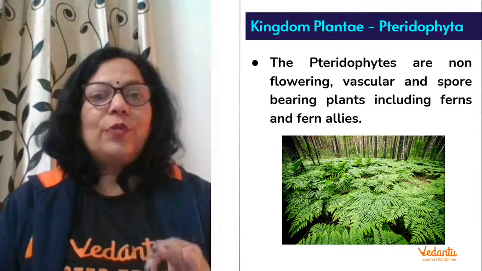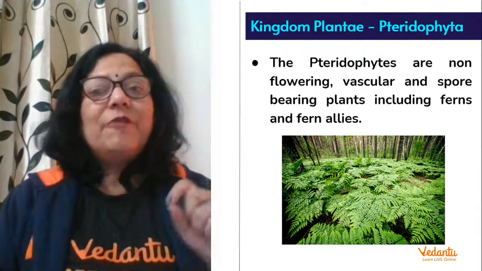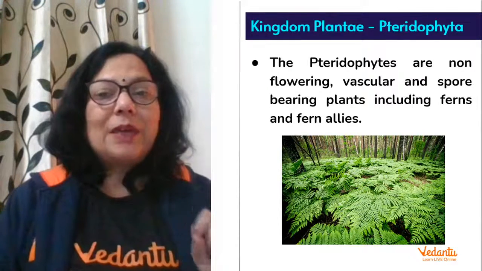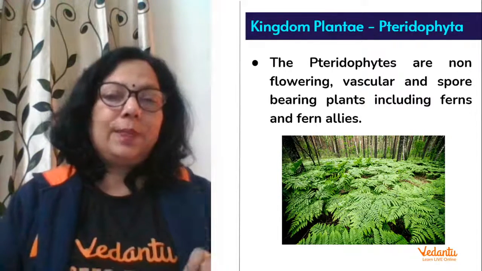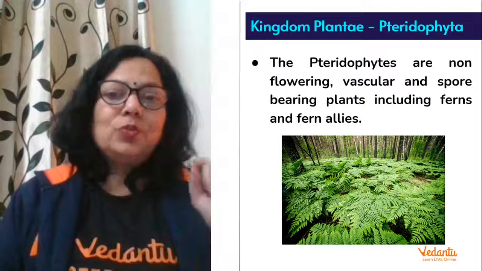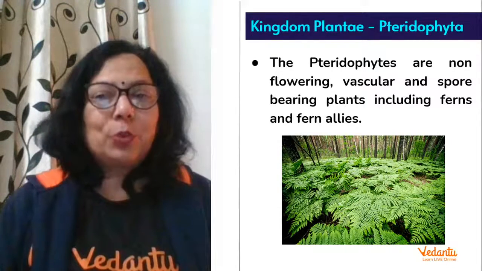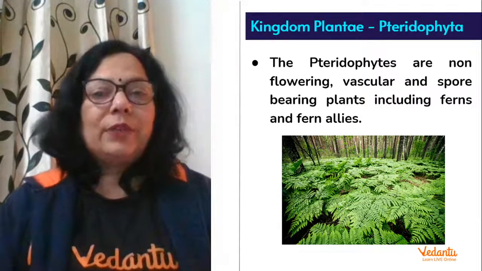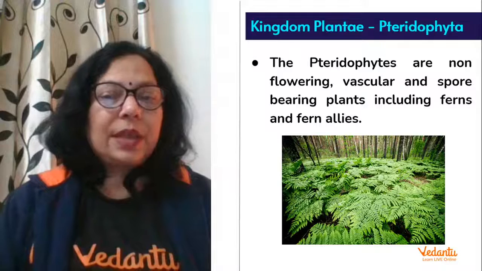So these pteridophytes are non-flowering. They do not have flowers, but they are vascular. Vascular means they have xylem and phloem. Next, they are spore-bearing plants, meaning they reproduce by spore formation. On their leaves there are small dots, which are the spores. They include ferns and fernales. So all the ferns are included in this category.